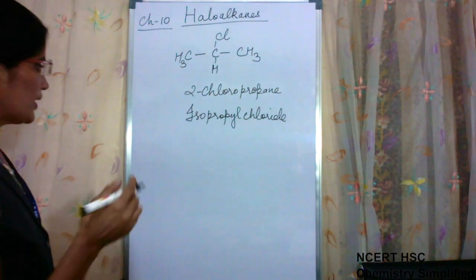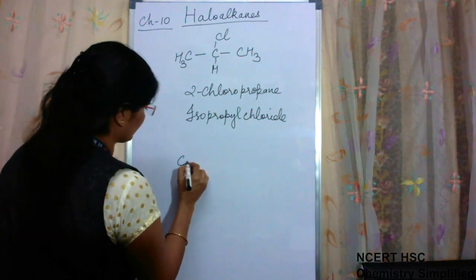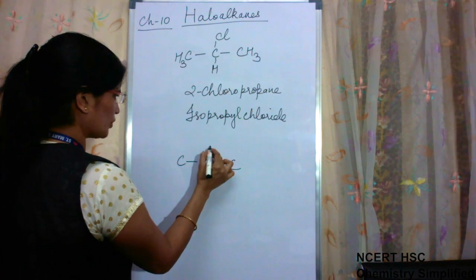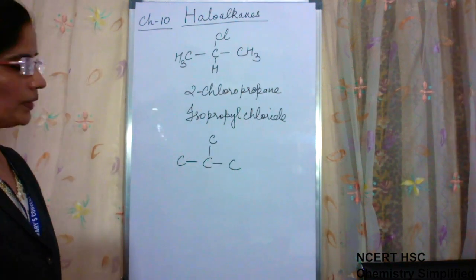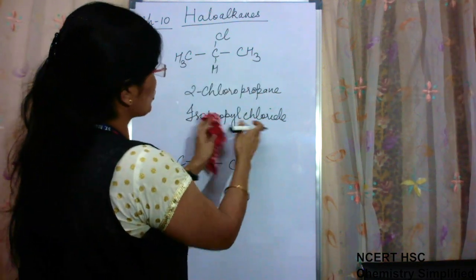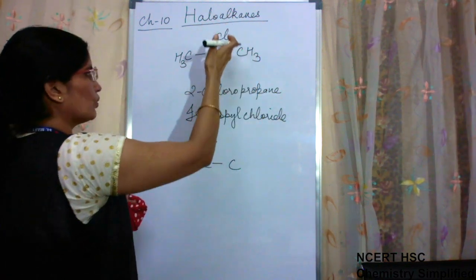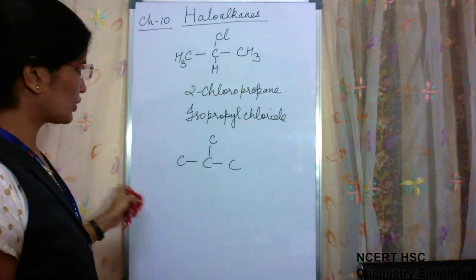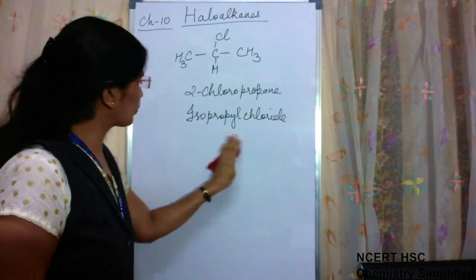Though if you remember, the isopropyl condition is this: if all carbon atoms are not in a chain, and on the second carbon atom there is a branching present, then this is known as the isopropyl condition. But still this name for this compound is isopropyl chloride, though all the carbon atoms are in a chain, because considering chlorine out of the chain, it has been named like this. So you must remember this name also along with 2-chloropropane.